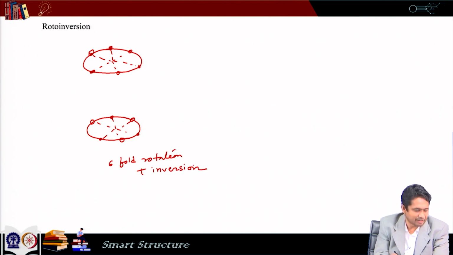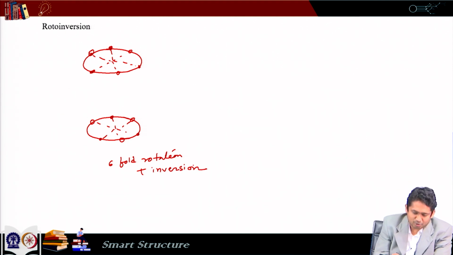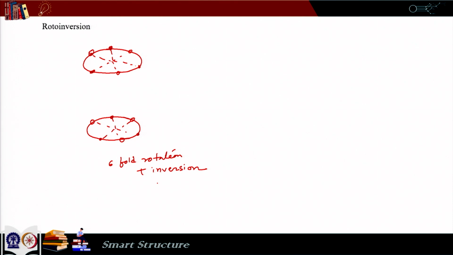And also we can visualize it in another way. Instead of doing a 6-fold rotation, if we do a 3-fold rotation and then we reflect it, then also we get the same shape back. So, it is equivalent to a 3-fold rotation and inversion.